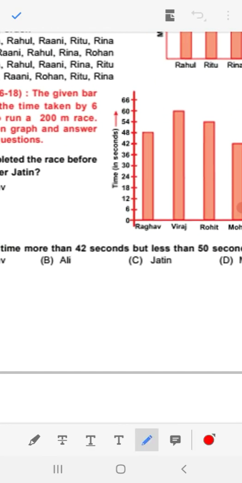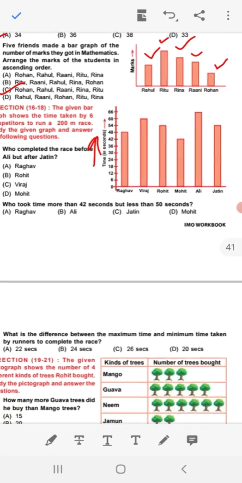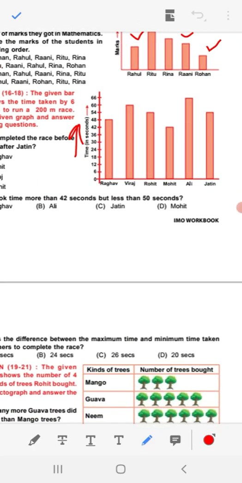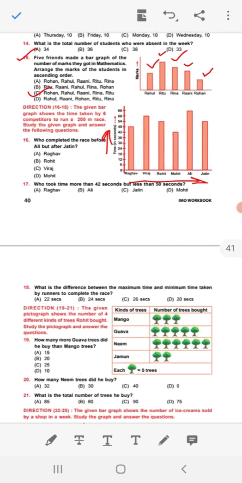On this direction, time is mentioned 0, 6, 12, 18, 24, 30. In this way, time is mentioned here. How much time they have taken, that is given. And on this side, name of the competitors given: Raghav, Viraj, Rohit, Mohit, Ali and Jatin. You have to give the answer just seeing the bar graph.